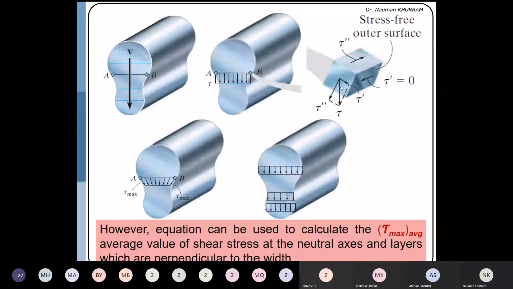So if you have a question at the end, I will explain in detail. But in other words, the shear formula accurately predicts these stresses if the vertical sides are parallel to the applied force. Otherwise, it will overestimate the stress. Overestimation will be on the safer side. It means that the fracture stress will be 80 megapascal, the equation will give 100 megapascal, so our design will be safe.